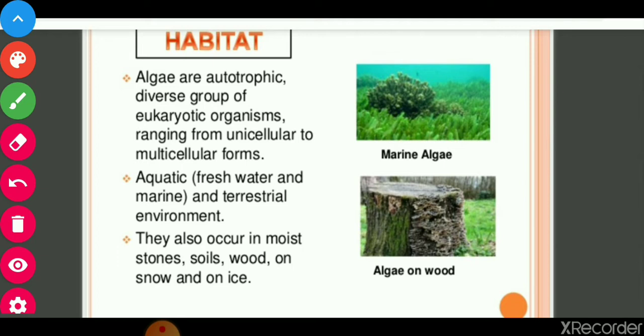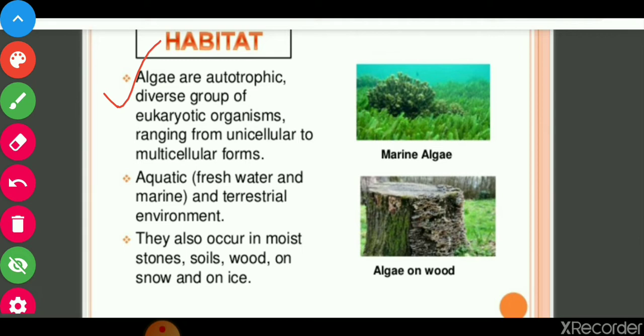Algae are aquatic and autotrophic organisms. They are eukaryotic, ranging from multicellular to unicellular forms. They are found as single cells and also as multicellular groups of cells. They are aquatic, found in fresh water or marine water, and also in terrestrial environments where some moisture is present. So this is habitat number one.